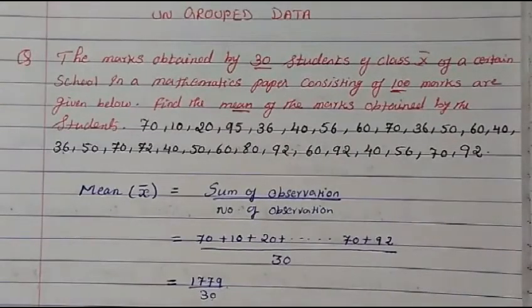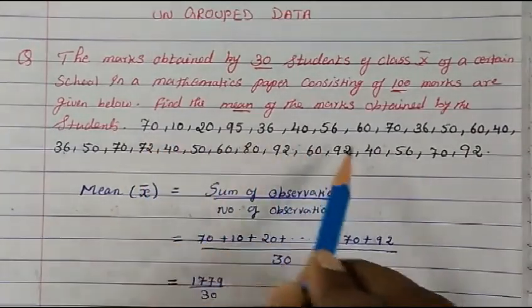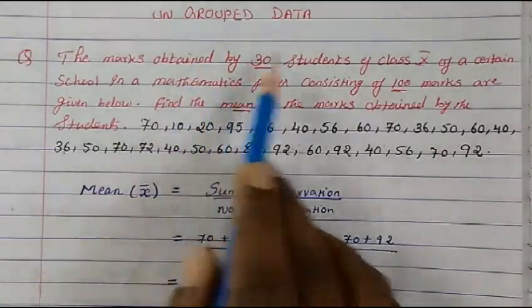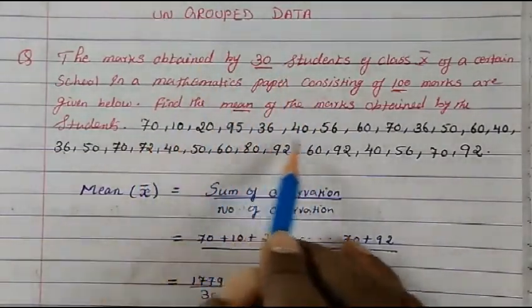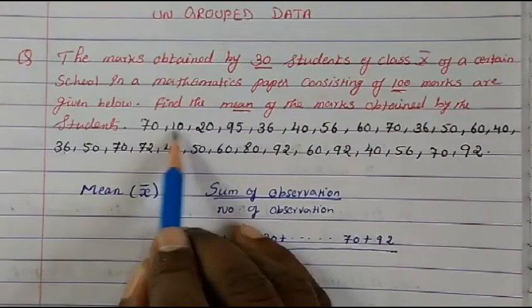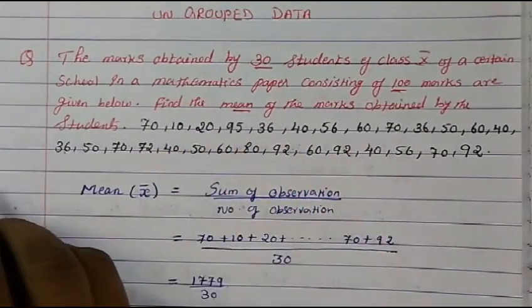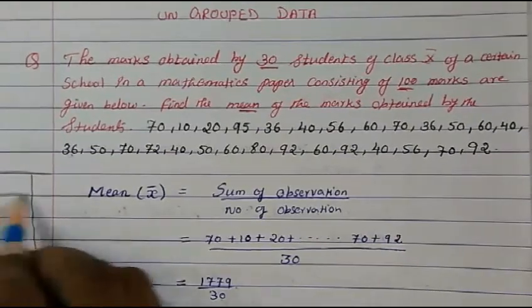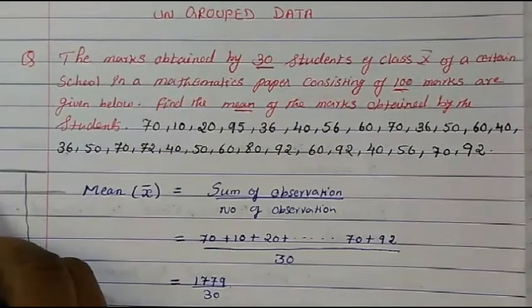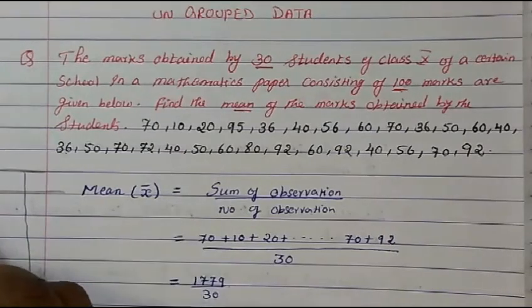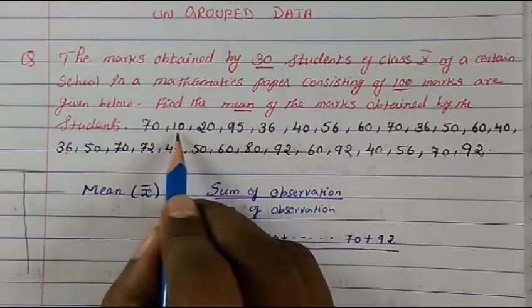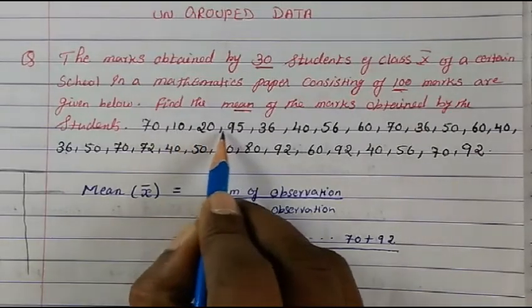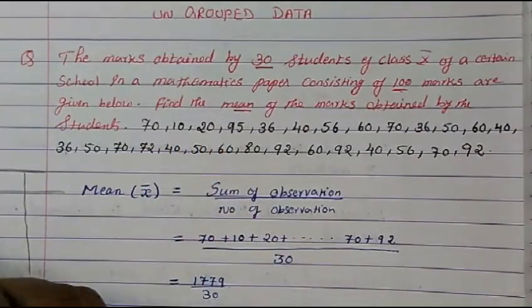The other way also we can do it. We arrange them but not in a specific manner. This still comes under ungrouped data only. We will write only the marks first. For example, the lowest mark here is 10. So we make a column and we write the marks first. The lowest mark is 10. The next one, a little higher than 10, is 20. So we write down 20.